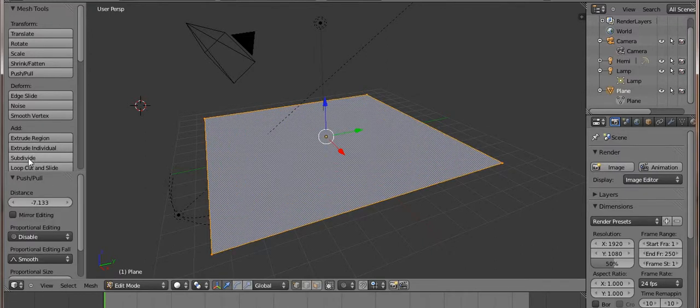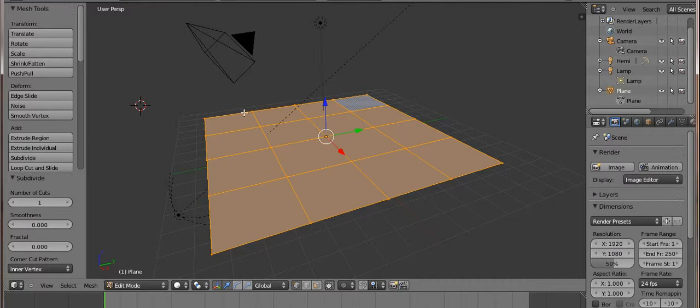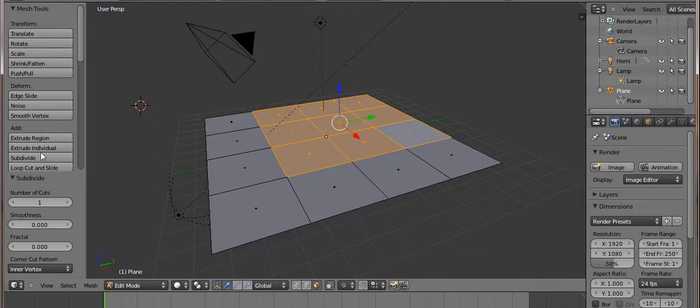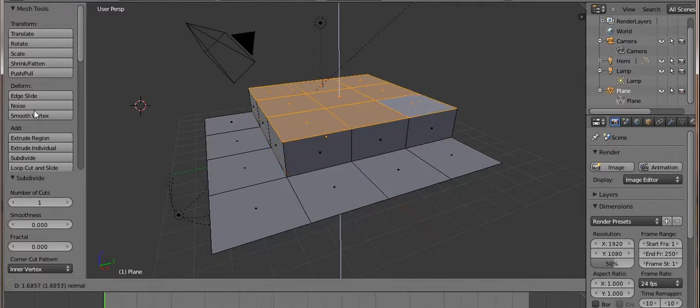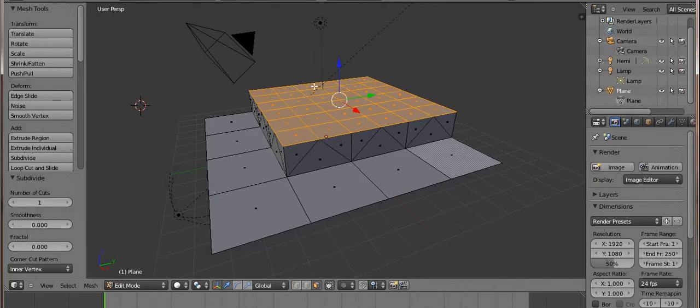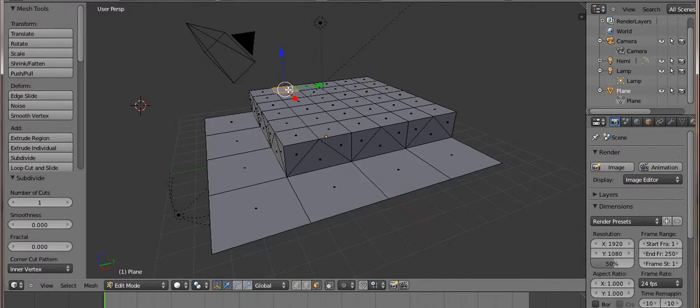After expanding, I subdivide it and I extrude it. Again I subdivided it. Now I make the back part of the studio.